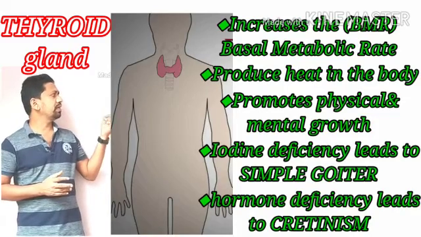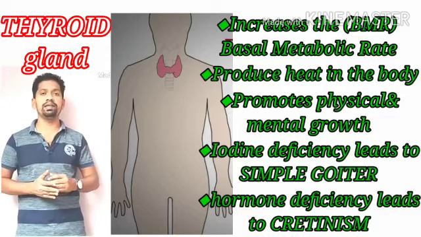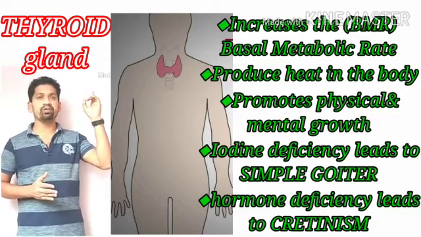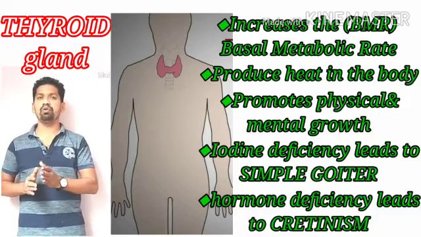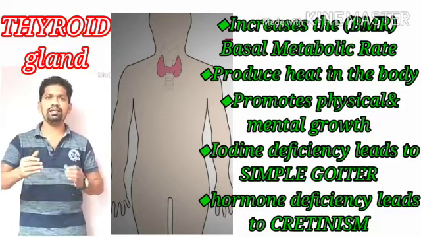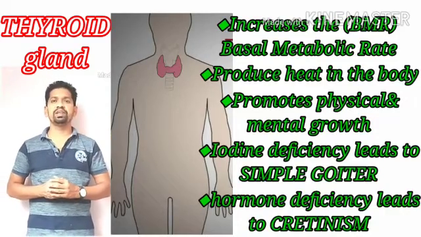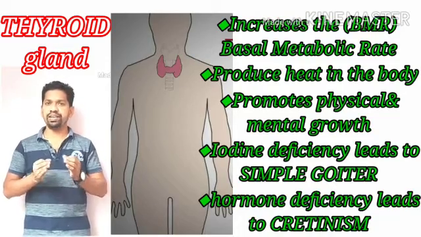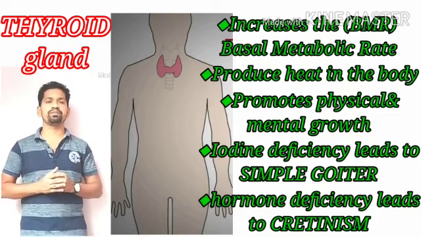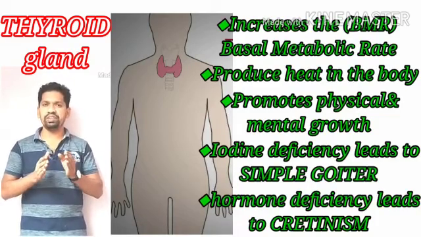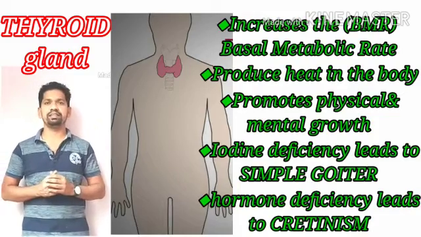Now, the thyroid gland's growth and secretion of hormones is completely controlled by a hormone produced by the pituitary gland known as TSH. So thyroid stimulating hormone, a hormone of the pituitary gland, has the capability to control the thyroid gland. For the production of thyroxine, the gland requires iodine. So iodine is an important element for the growth and secretion of hormones of the thyroid gland.